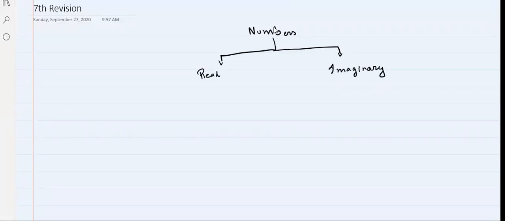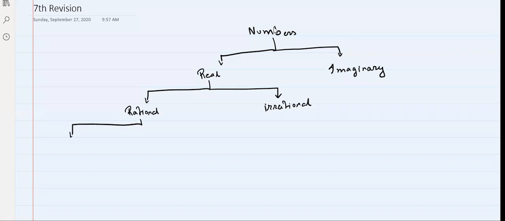Then real number is divided again into two parts, which were rational and irrational. Then again rational was divided into two parts, integers and fractions over here.